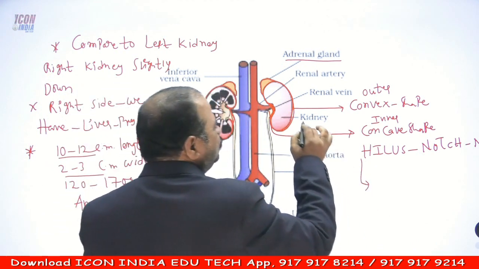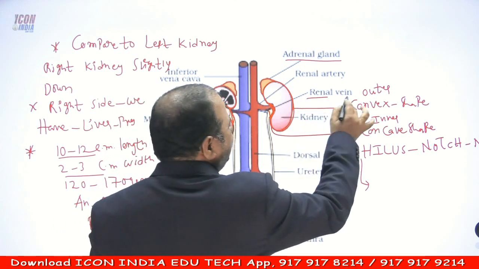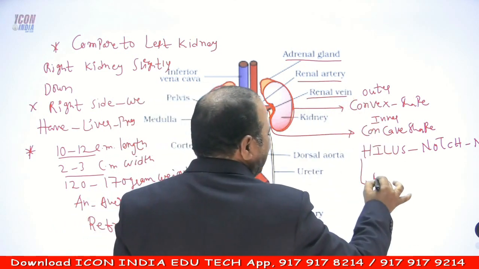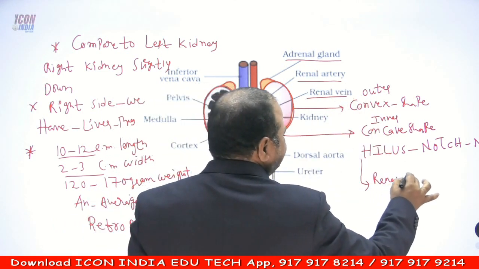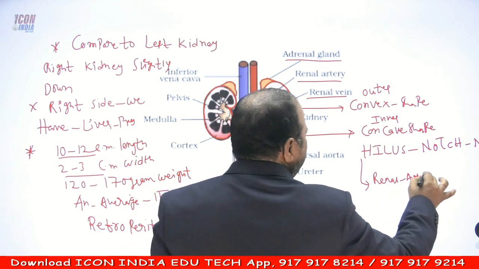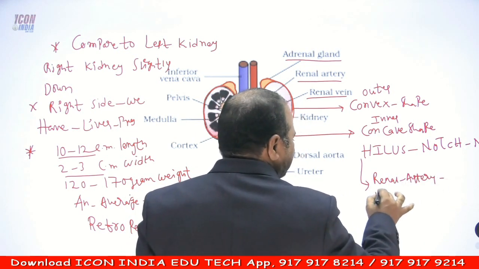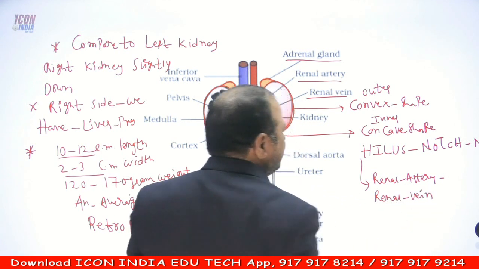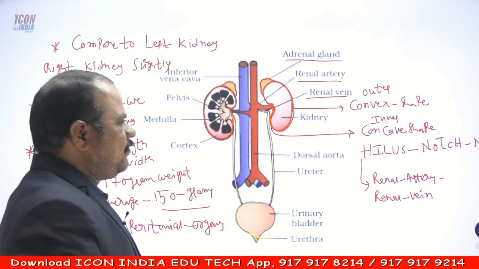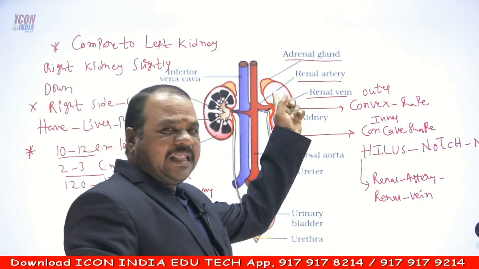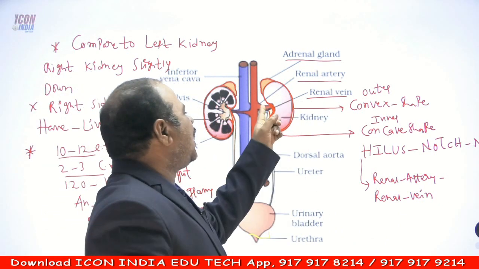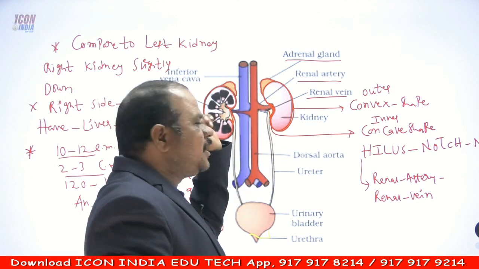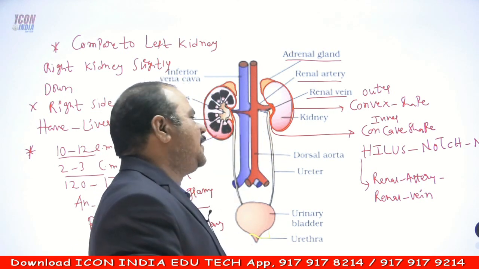Through the hilus region only we can identify the renal artery and the renal vein, which lead into the kidney.